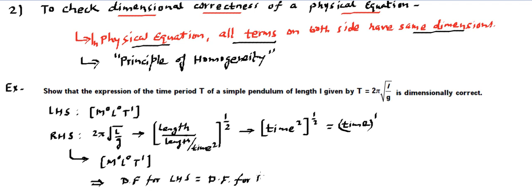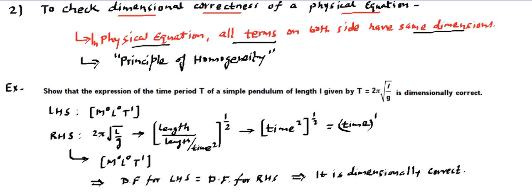Now this has a meaning. It simply says the given expression or physical equation is dimensionally correct. Right?